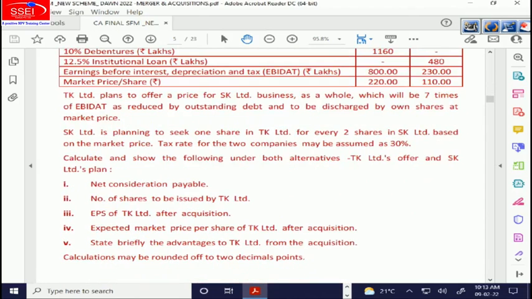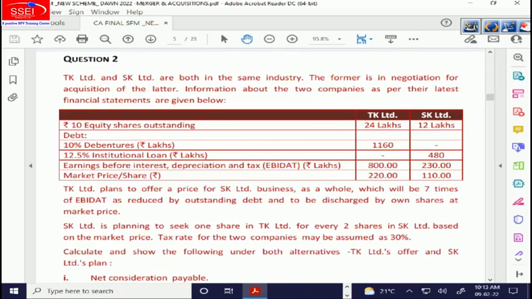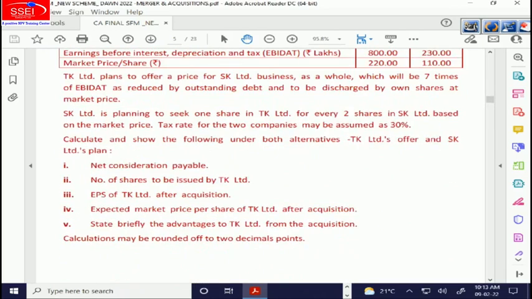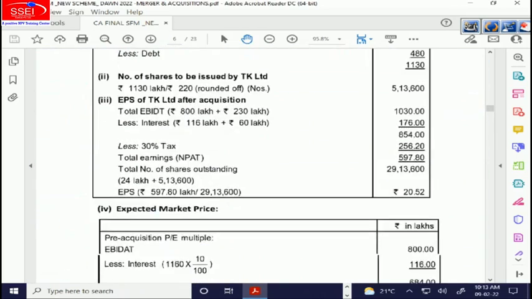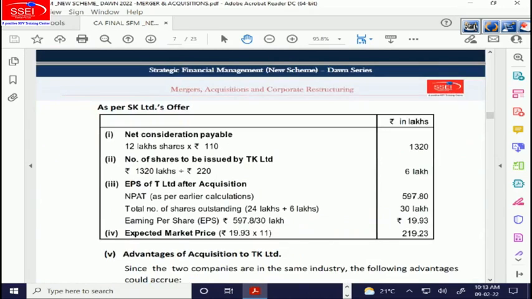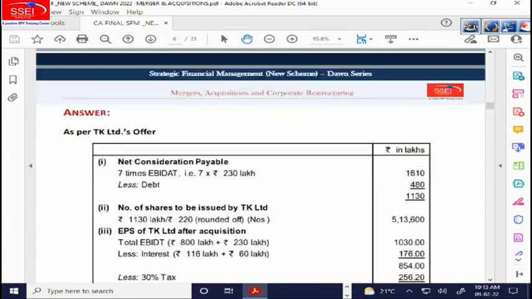1320 lakhs. Number of shares to be issued, 12 lakhs into 0.5, 6 lakhs. Okay, so we got two answers, 1320 and 6 lakhs. Let's check.